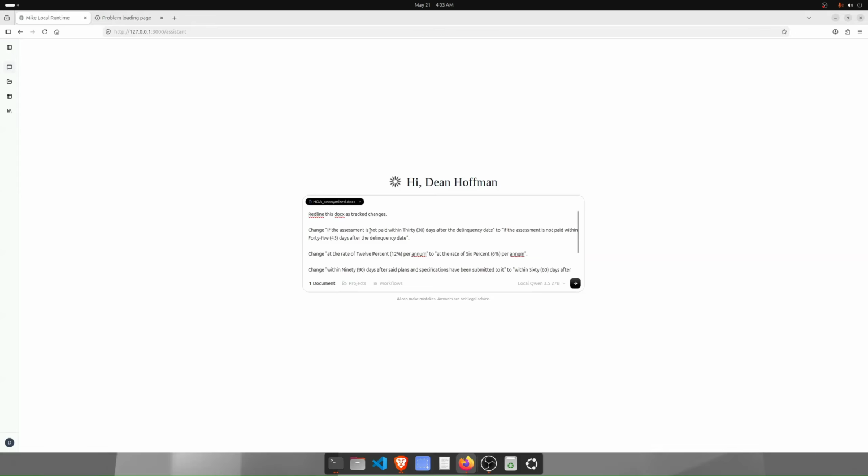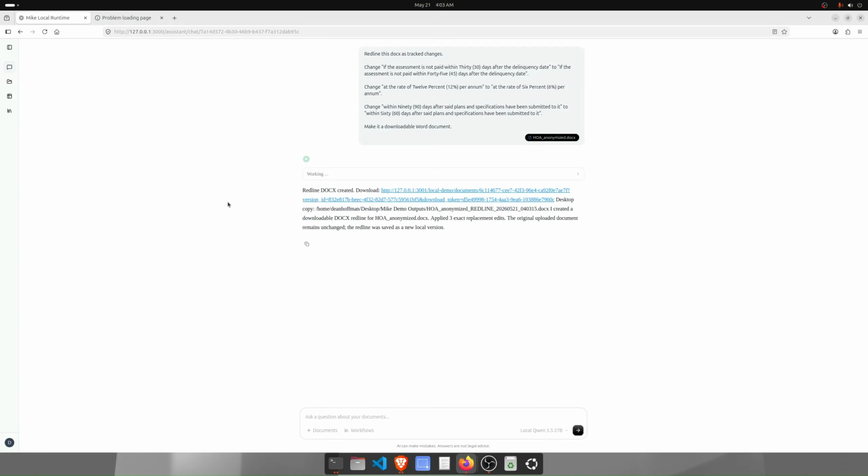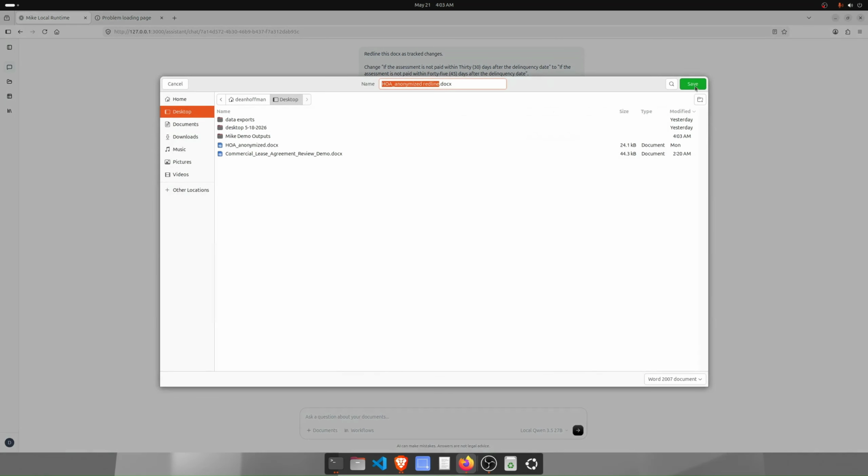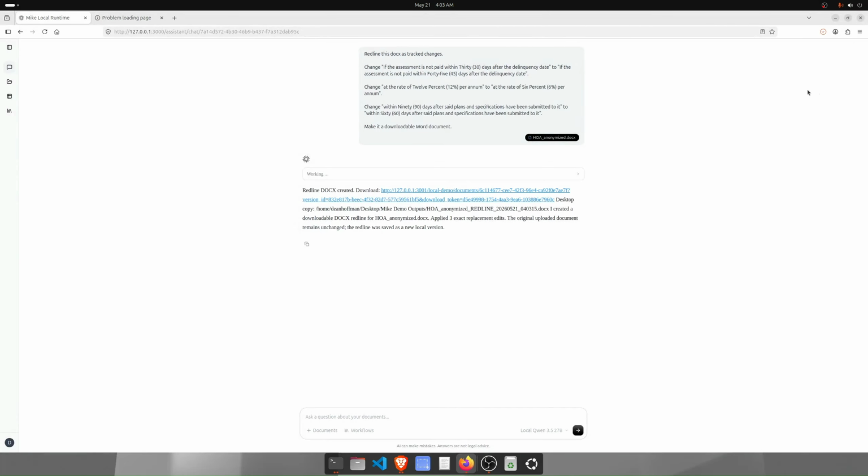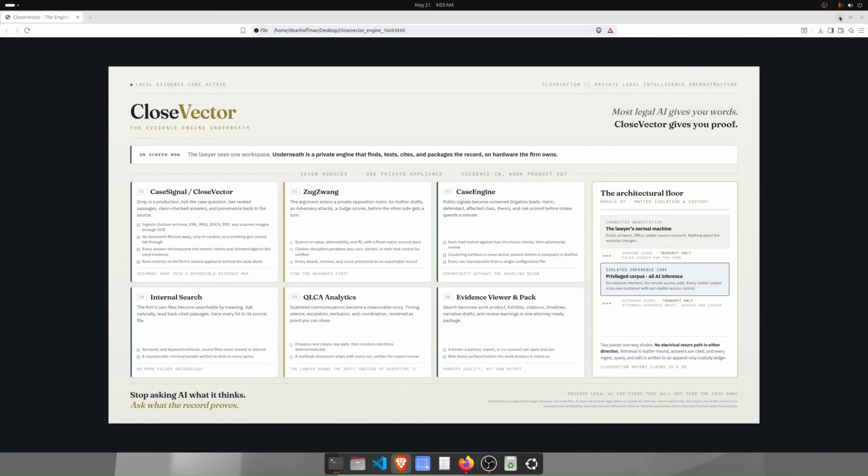Redline this as track changes, and you can see here I've asked it to change a number of different things. Change from 45 days, change from 12% down to 6%, make it a downloadable Word document. I'll go ahead and run that, and boom, right away it's done. And then I can download this, save it, and then we'll open it up here.